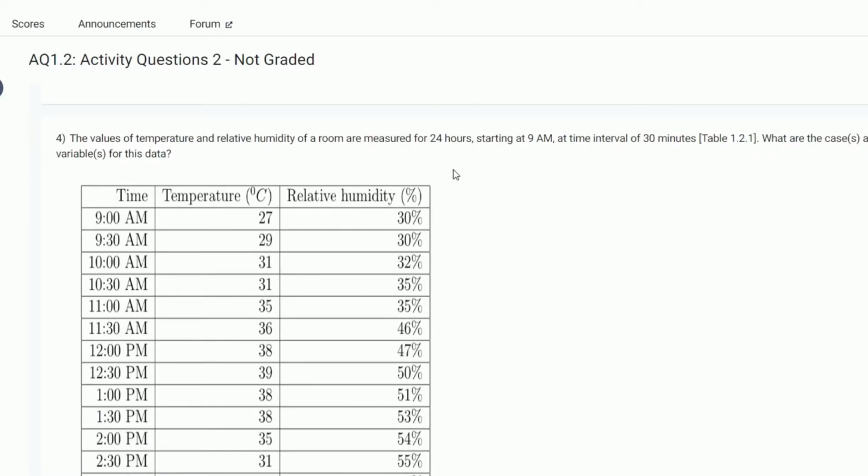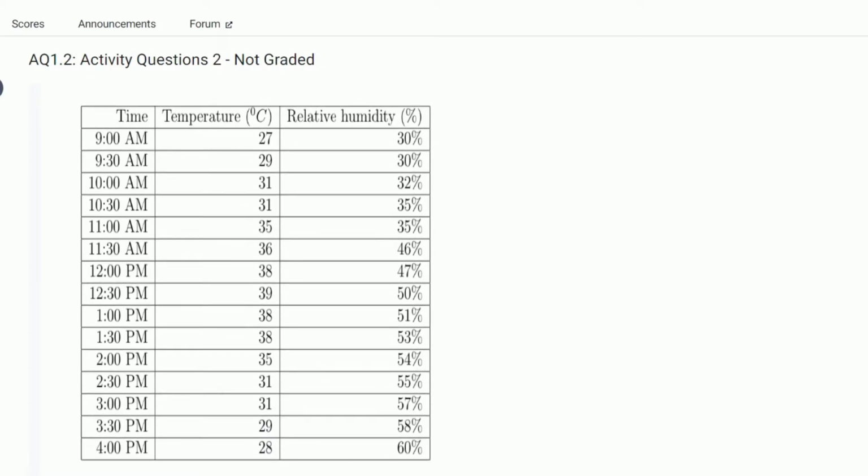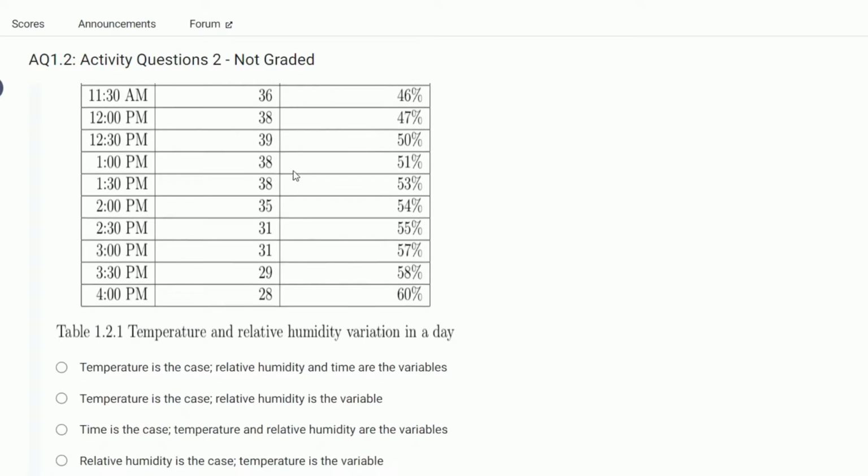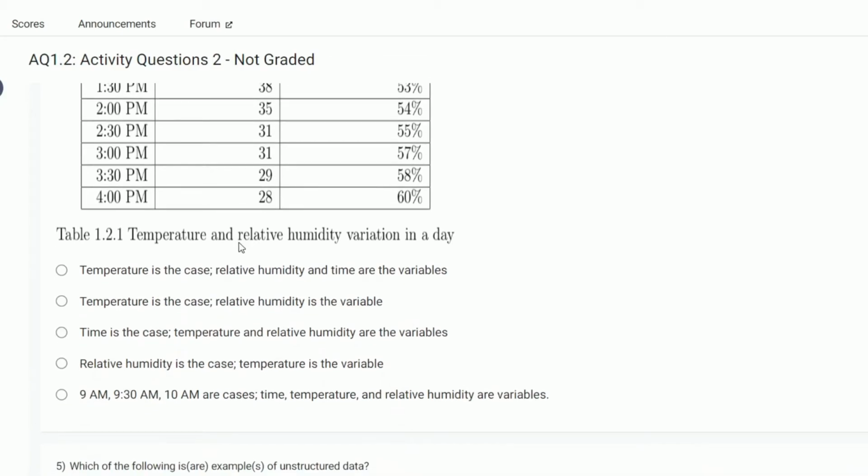Okay, the variables are temperature and relative humidity, and the cases are 9 am, 9:30 am. Let's see what the options are.